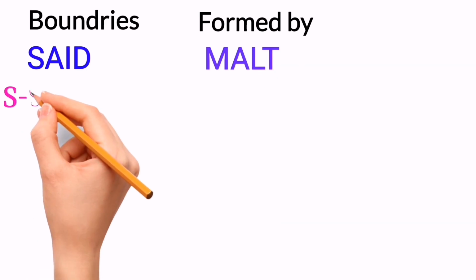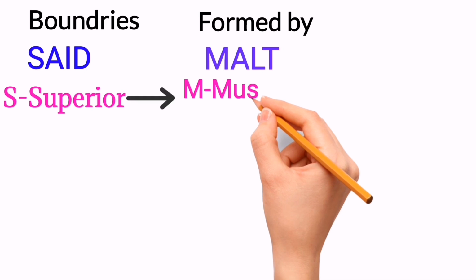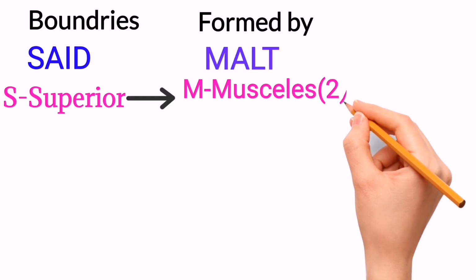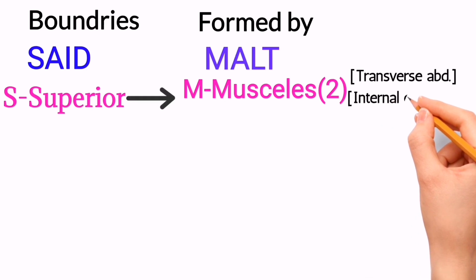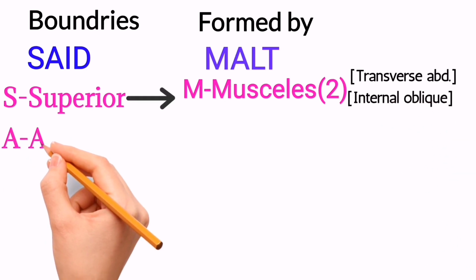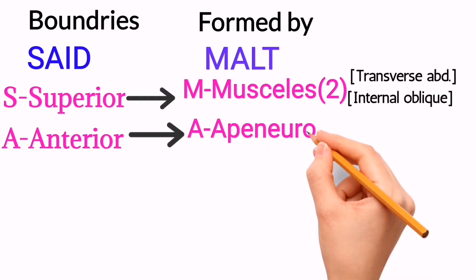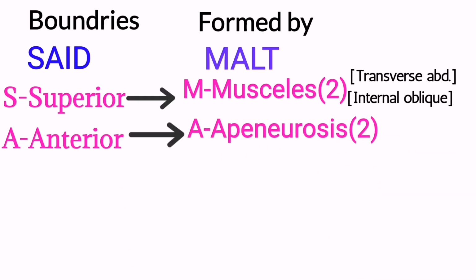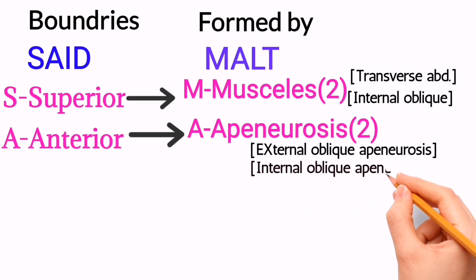S in SAID is for the superior boundary, formed by M in MALT, which is for muscles, two in number, that is the transversus abdominis muscle and the internal oblique muscle. A in SAID is for the anterior boundary and is formed by A of MALT, representing aponeuroses, two in number, that is the external oblique aponeurosis and the internal oblique aponeurosis.